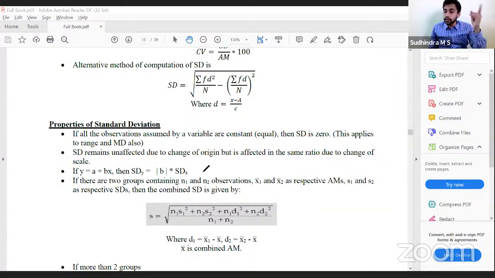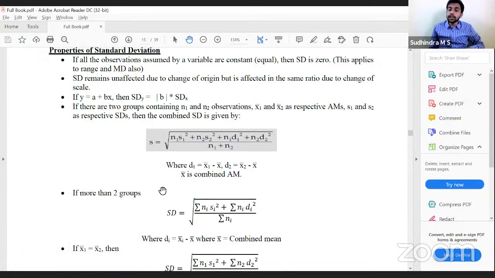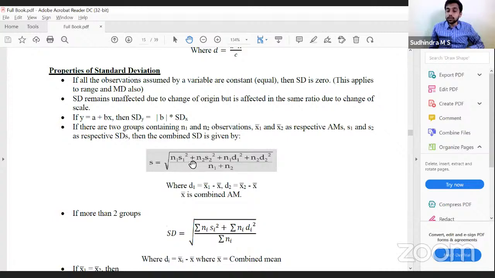Root of n1 s1 square plus n2 s2 square plus n1 d1 square plus n2 d2 square, divided by n1 plus n2, where d1 is x1 bar minus x bar, d2 is x2 bar minus x bar. Clear with this? If we have two groups, this is how we calculate. If we have more than two groups, summation ni si square plus summation ni di square divided by summation ni. To whatever extent of groups you have, accordingly you have to calculate.